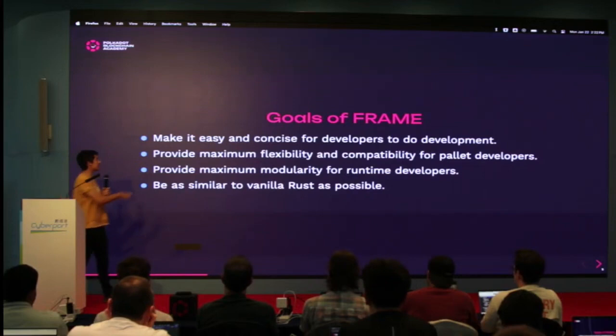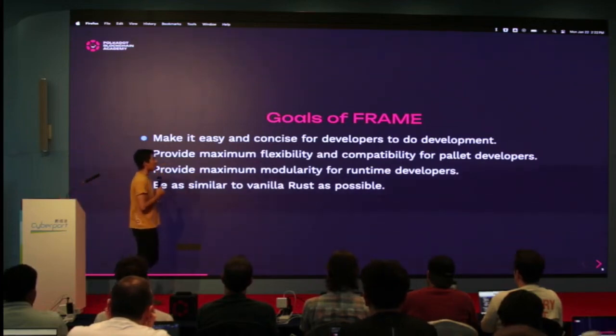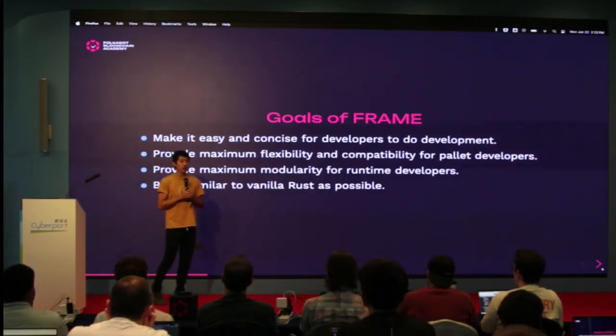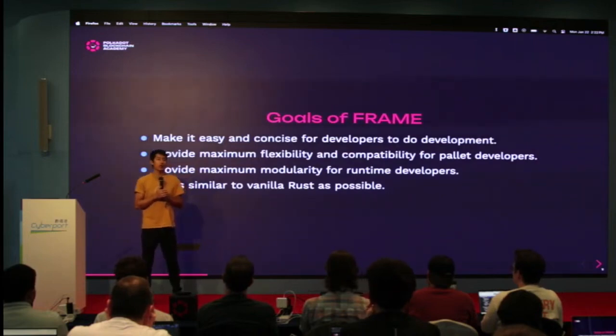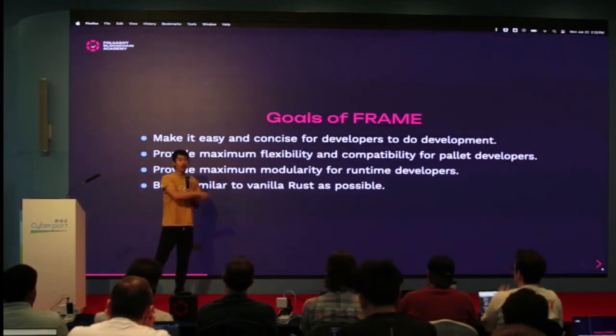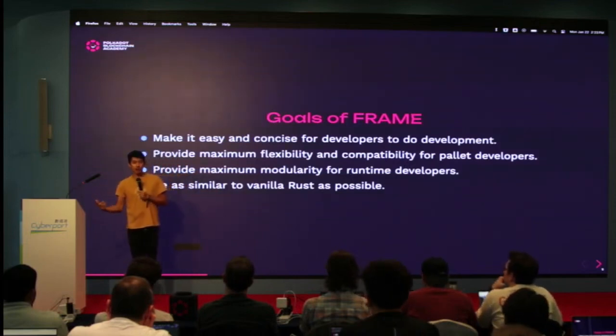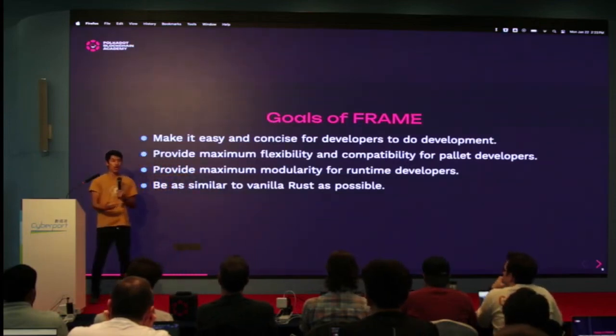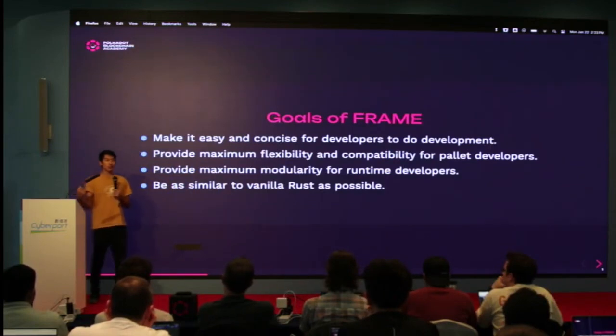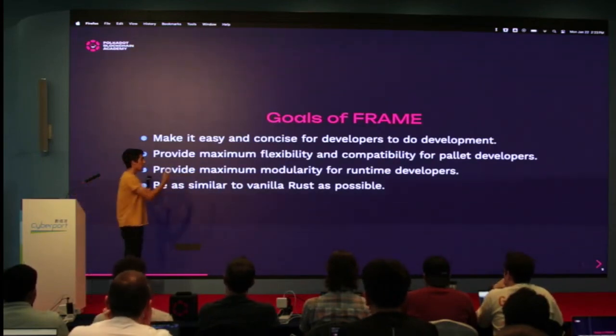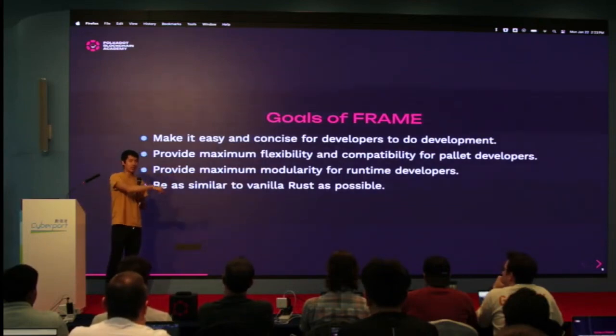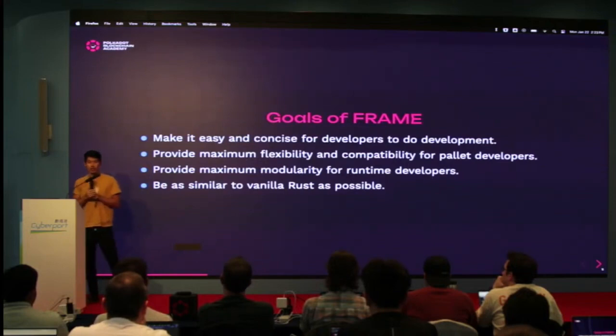Now I want to mention that these goals are actually quite hard. When you're building a framework, usually you're making a trade-off between how flexible it is and how easy it is, right? The more flexibility, the more configuration, the more options you have, usually the more complex the framework gets, right? So we're trying to find a nice balance between the two here. But of course, we want to make sure that we're not just telling you this is how it has to be done. It has to be done this way. You have no option to change it. And then we have a bunch of cookie cutter, exact same blockchains, right?